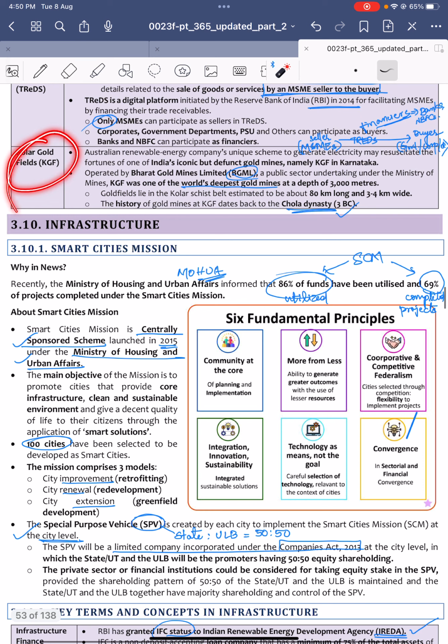Next, KGF, Kolar Goldfields, which is present in Karnataka. It is one of the world's deepest gold mines, and it traces its history to the Chola dynasty. It is estimated to be about 80 kilometers long and 3 to 4 kilometers wide. An Australian renewable energy company has a unique scheme to generate electricity. So there are talks that this is to be reopened.